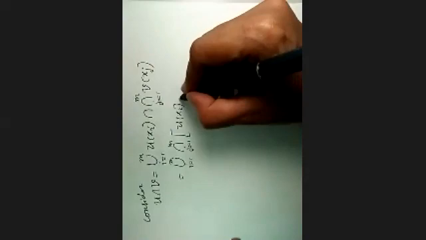So what is U? Let us substitute. U is the union for i equal to 1 to m of U of Xi, intersection V, which is nothing but the intersection for j equal to 1 to m of V of Xj. So that is equal to the union for i equal to 1 to m, intersection for j equal to 1 to m, of U of Xi intersection V of Xj.